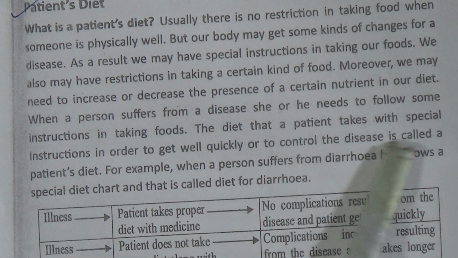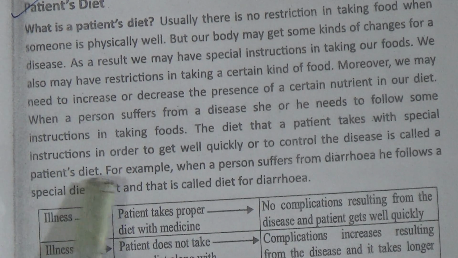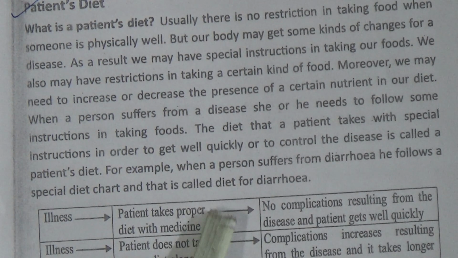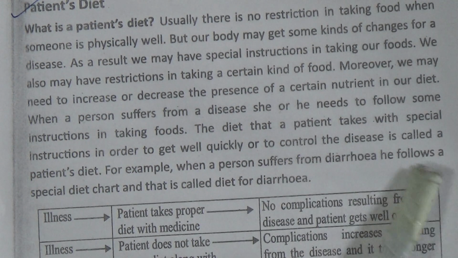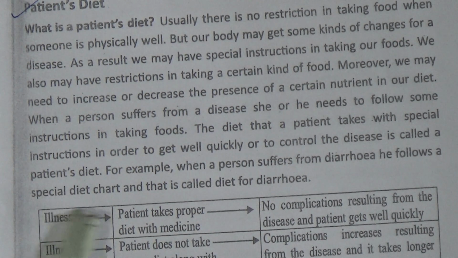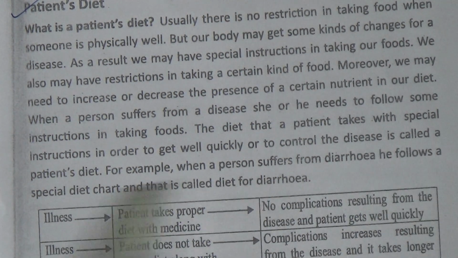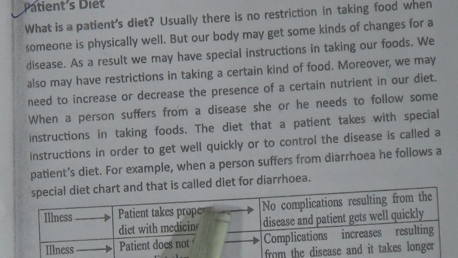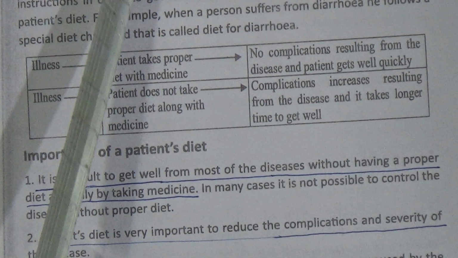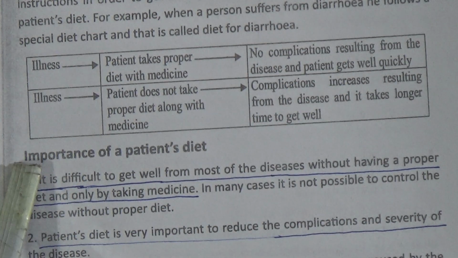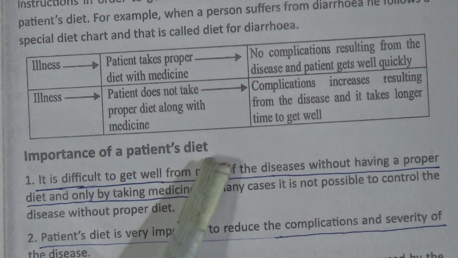The diet that a patient takes with special instructions in order to get well quickly or to control the disease is called a patient's diet. For example, when a person suffers from diarrhea, he follows a special diet chart and this is called diet for diarrhea. Okay, so this is called the patient's diet. Now we have to know the importance of a patient's diet.